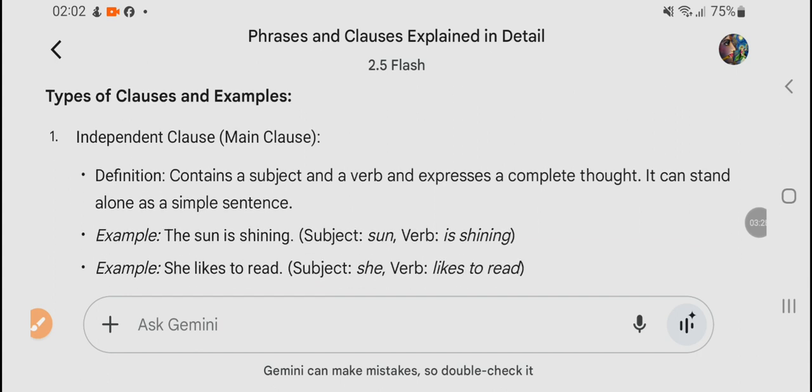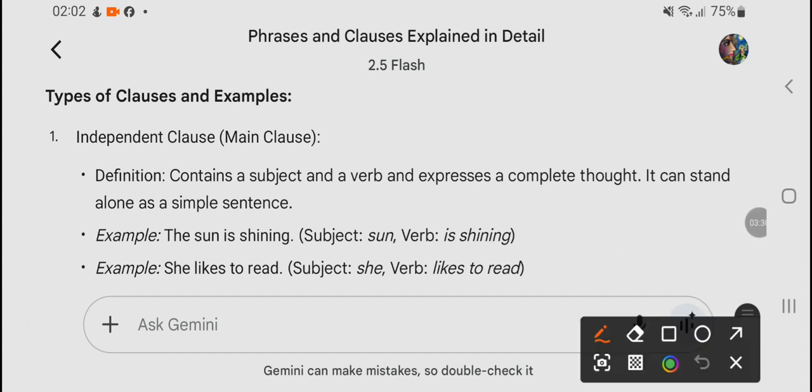Now, what are the types of clauses? Types of clauses: independent clause or main clause. Very important topic, because when we discuss noun phrases and IC analysis and other parts of linguistics, the basic part of linguistics is phrases and clauses.